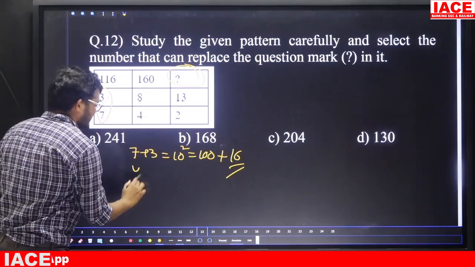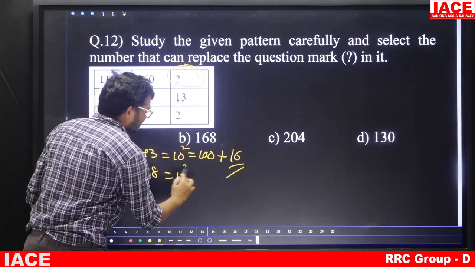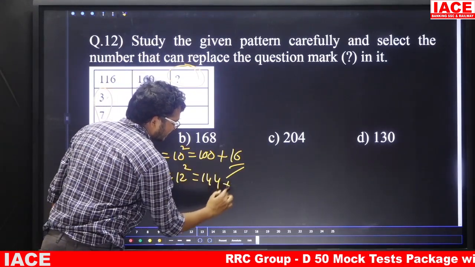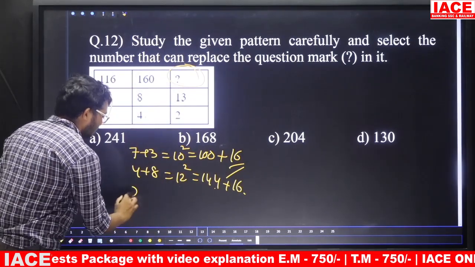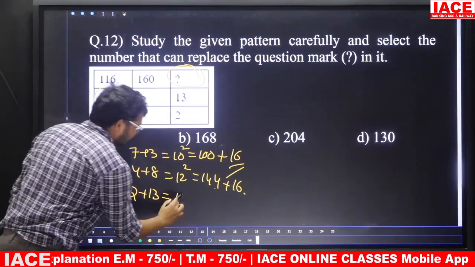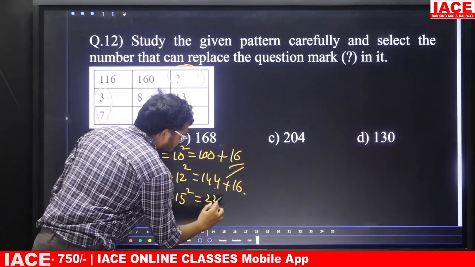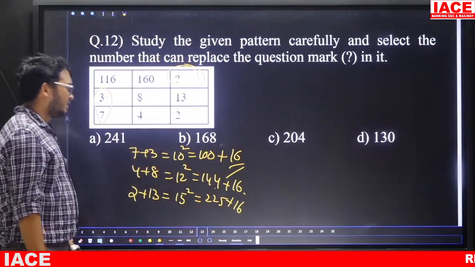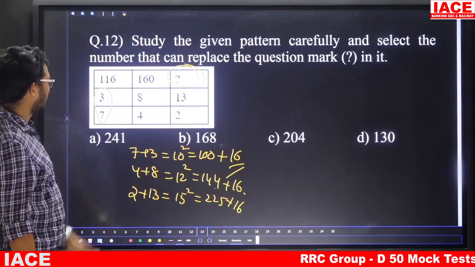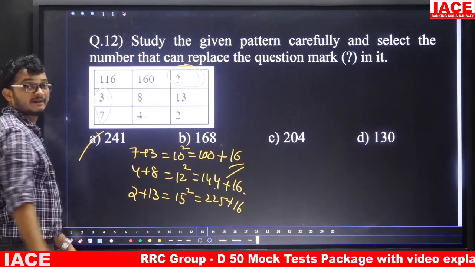Now 4 plus 8 is 12. 12 squared is 144. Plus 16 is 160. In the same manner, here 2 plus 13 total is 15. 15 squared is 225. 225 plus 16, total is 241. So the answer is Option A.